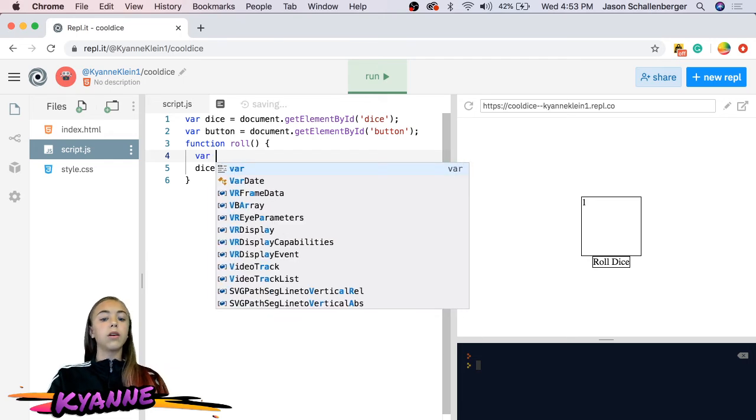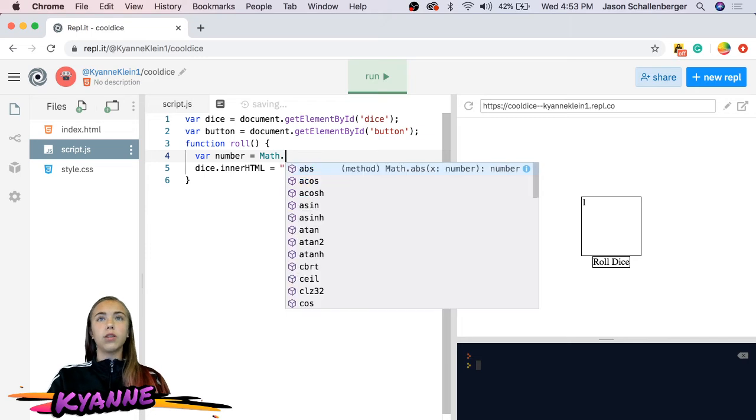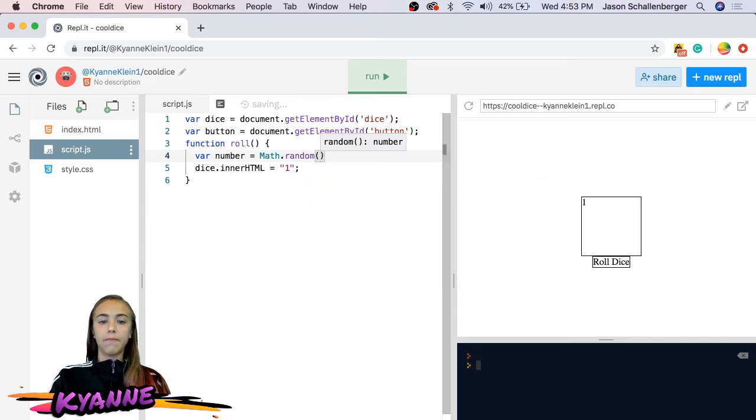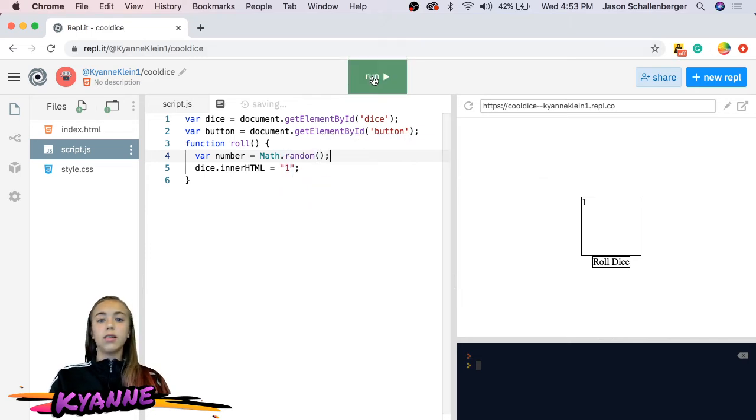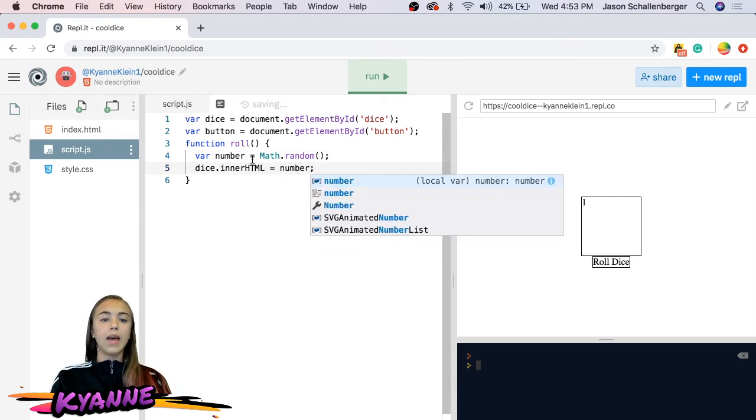So we're going to make a new variable called number, and it equals Math.random, and let's see what that does. It pulls up a 1 because we didn't change this. So we have to change this to number, and that way the innerHTML of dice is going to equal a random number.